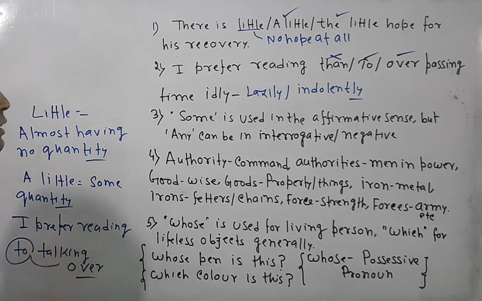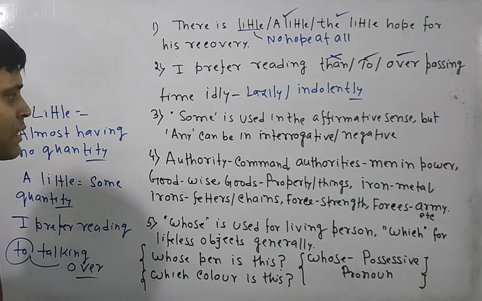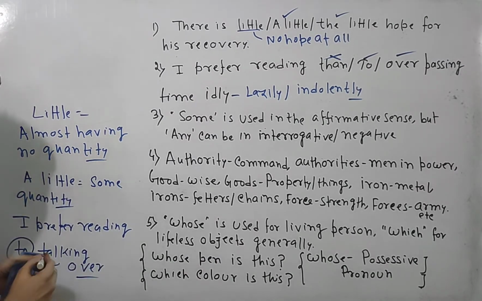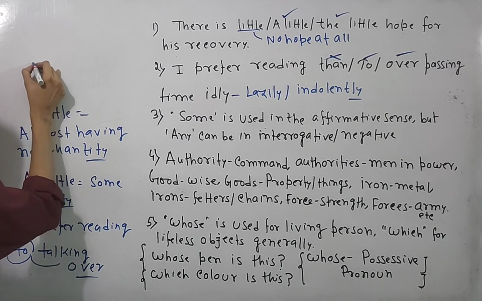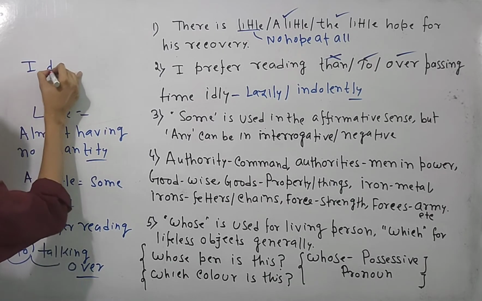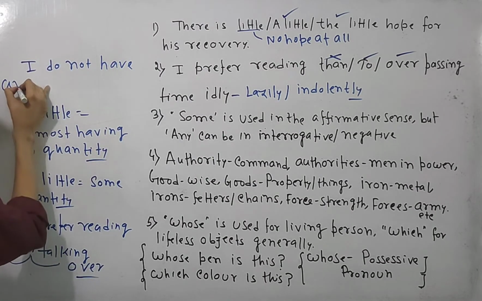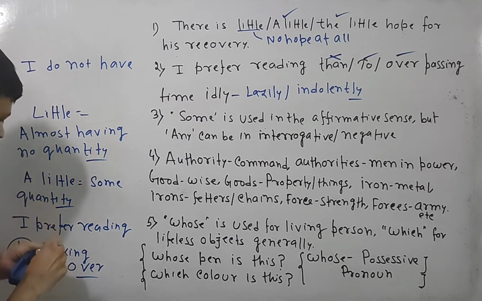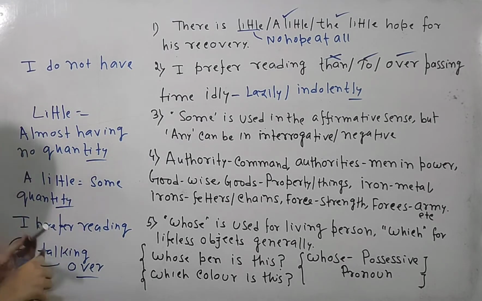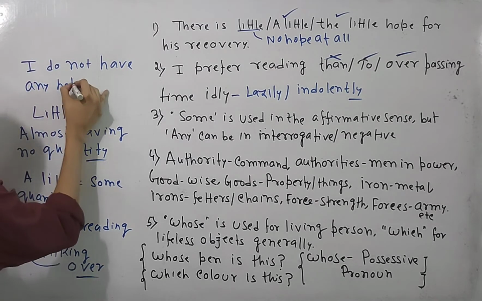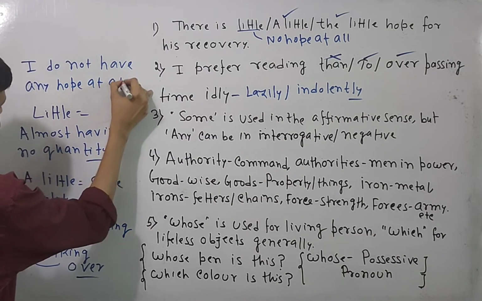Be careful: some is generally used when the sentence is positive or affirmative. On the other hand, any is used when the sentence is negative. For example, I do not have any hope at all.